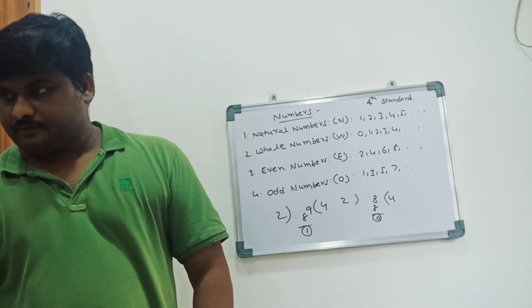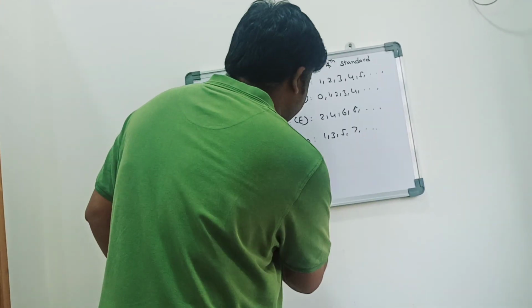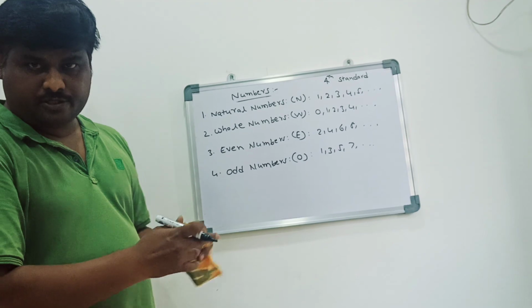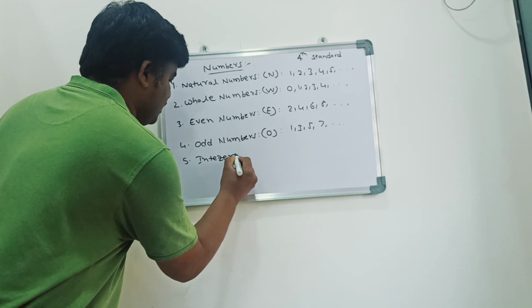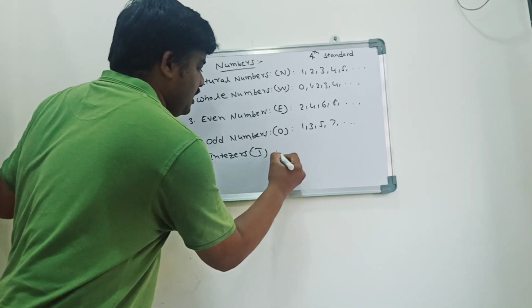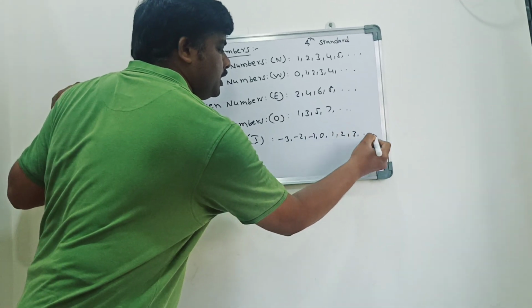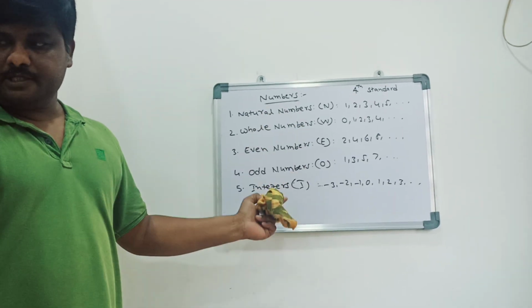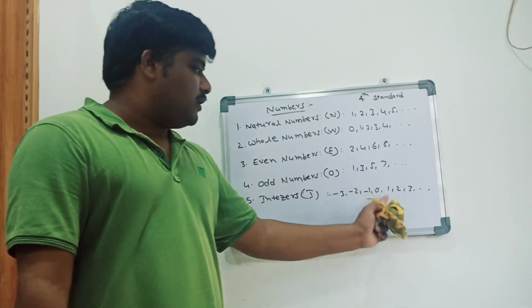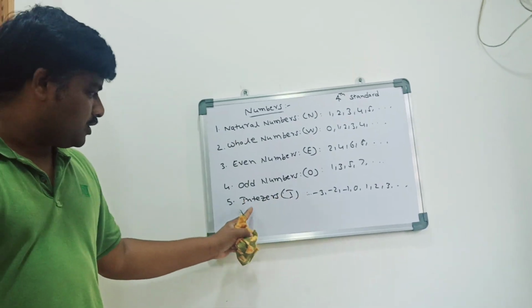You understood? Yes. Okay. So, even numbers and odd numbers. Next numbers are integers. Integers are indicated with I: minus 3, minus 2, minus 1, 0, 1, 2, 3, etc. From the left side, the numbers are minus 1, minus 2, minus 3, minus 4, minus 5 like that. From the right side, 1, 2, 3 up to infinity. Such numbers are called integers.